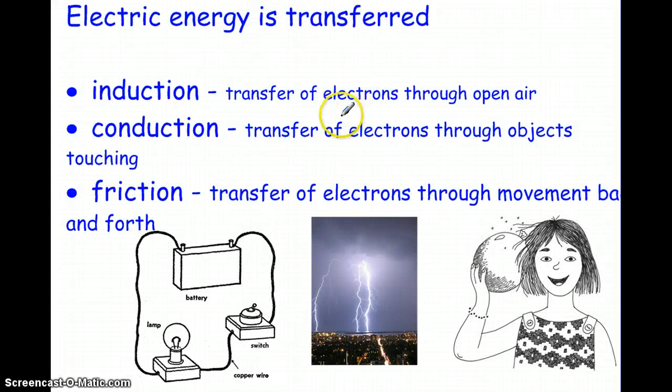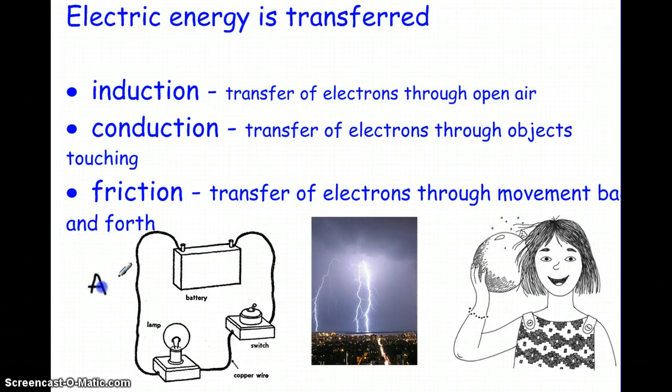Electric energy can be transferred. We learned this in Goal 1, so now we're going to be evaluated on our understanding of it. We have 3 ways. We have induction, transfer of electrons through open air. We have conduction, transfer of electrons through objects touching. And we have friction, transfer of electrons through movement back and forth. Okay? So match these up. Which one is which?